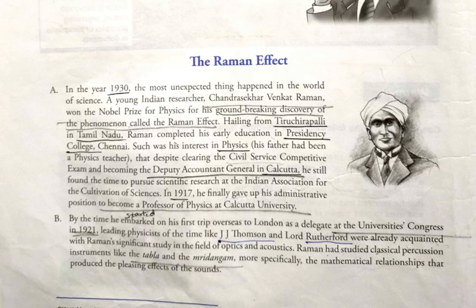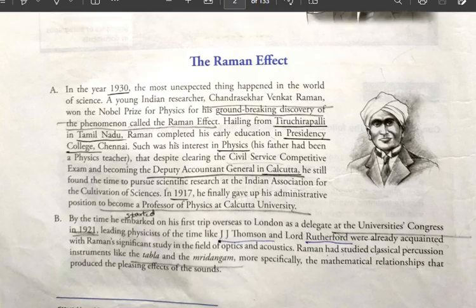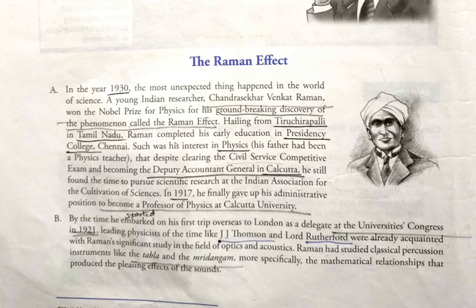So who is the Deputy Accountant General? He is a senior officer who manages the government accounts, maybe at the state-wise or regional level. He's a government officer. Similarly, he kept some time aside for his research work also. In 1917, he finally gave up his administrative position to become a professor of physics at Calcutta University.